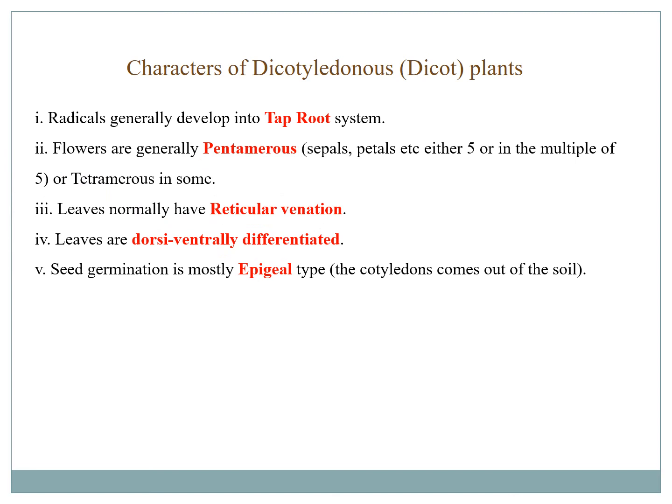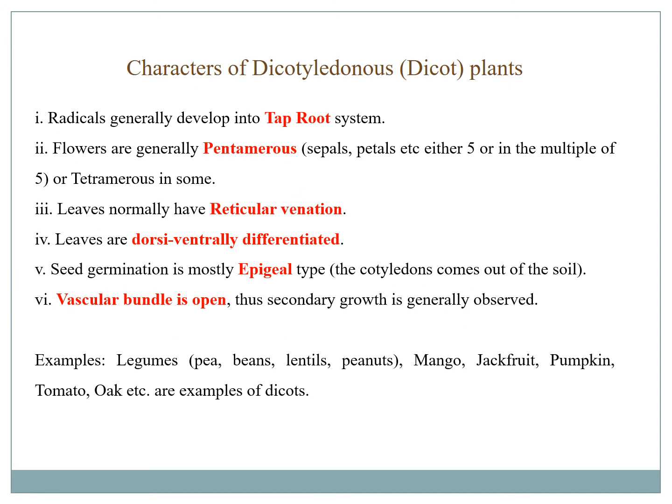Most of them have epigeal type of germination, where the seed leaves come out of the soil during germination and serve as the first green leaves for photosynthesis. The vascular bundle is open, that means they have cambium in between their xylem and phloem, and that is why dicots express secondary growth, they express wood formation.